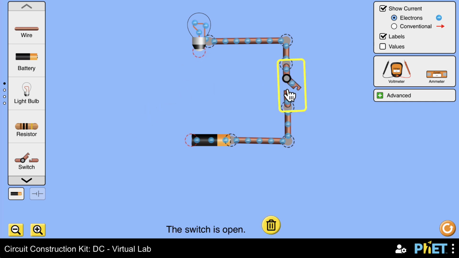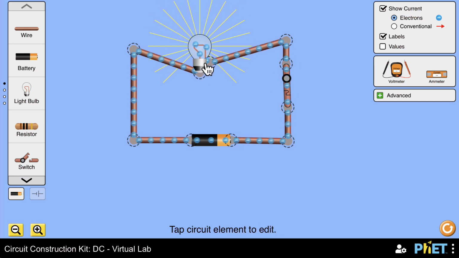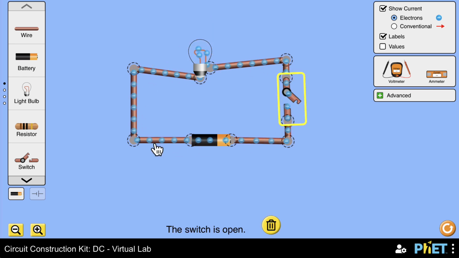Let's try again. Each component needs to be connected from both sides. To fix our circuit, we need to connect the light bulb back to the battery, and now the light is on. As you can see, electrons are flowing in this circuit, causing the light to work. But when we turn the switch off, we create a gap in the circuit and the electricity stops flowing.